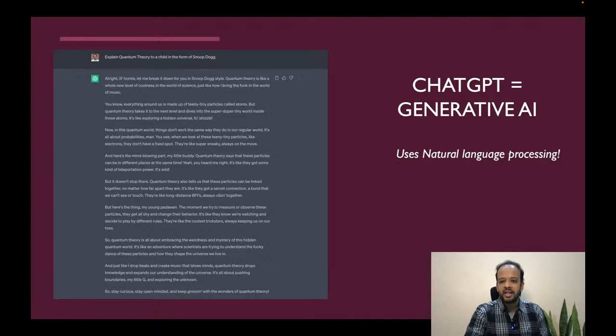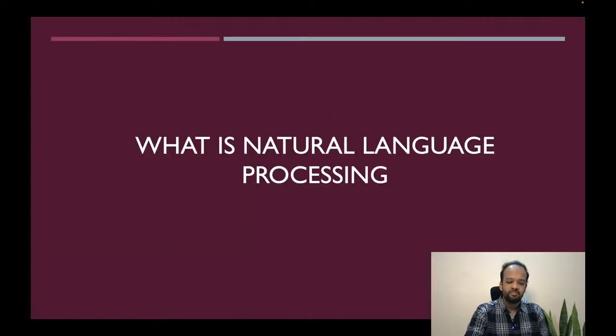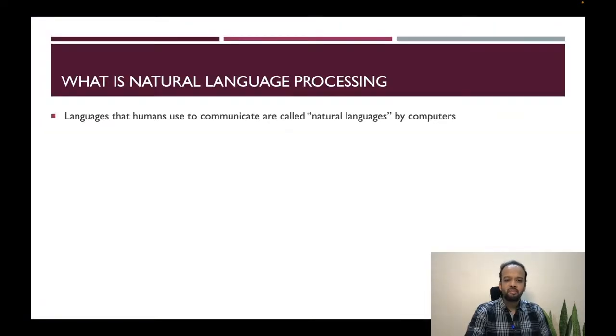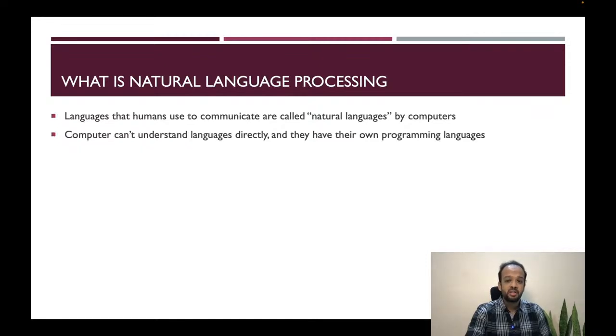What do we mean by natural language processing? What do we firstly mean by natural language? Languages that humans use to communicate are called natural languages, because we also have computer languages, like programming languages such as Python, Java, JavaScript, and so on.